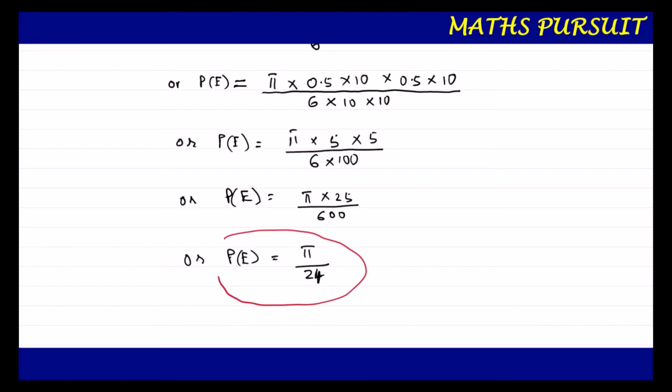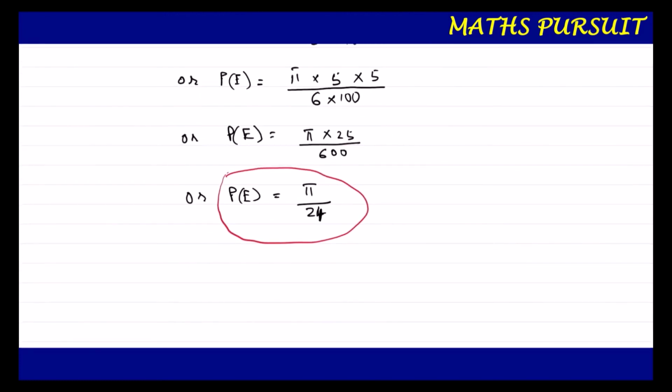So the concluding answer we can write: looking at the question, what is the probability that the die will land inside this circle?